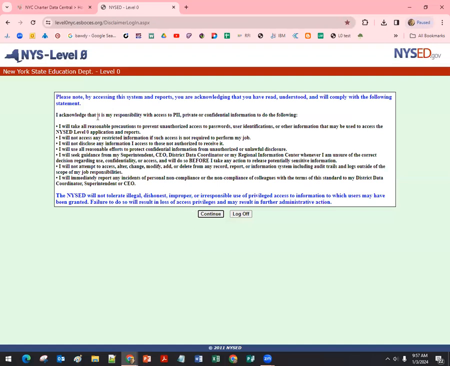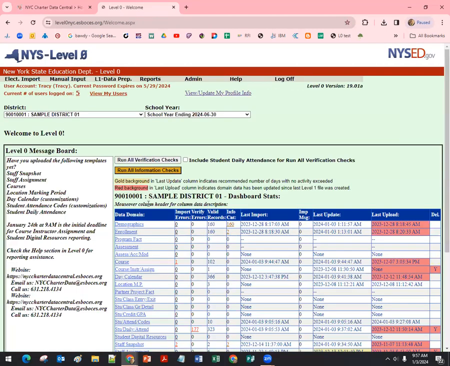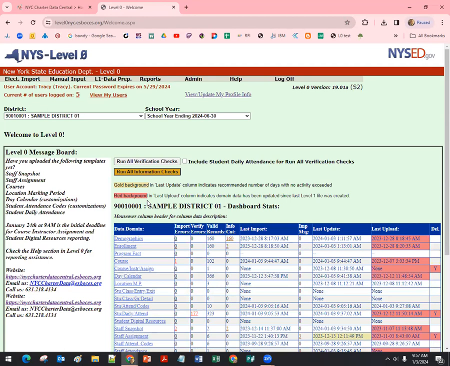Try that first. Right here, you'll see the same message that is listed in L2RPT, the level 2 reporting system, where all the data that makes it through level 0 and ATS up to the state education department, warning you about your responsibilities for maintaining data privacy and security, not sharing passwords and whatnot. You will see that every time you log in. What we didn't see here actually was the multi-factor authentication. Each day when you log in on a new browser or just switch browsers during the day, you will be required to receive a PIN via email that you need to enter on the screen.